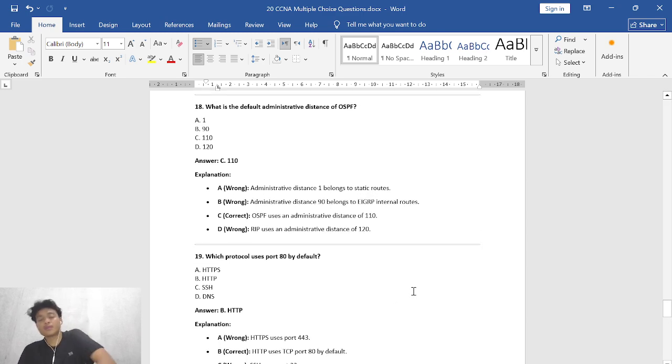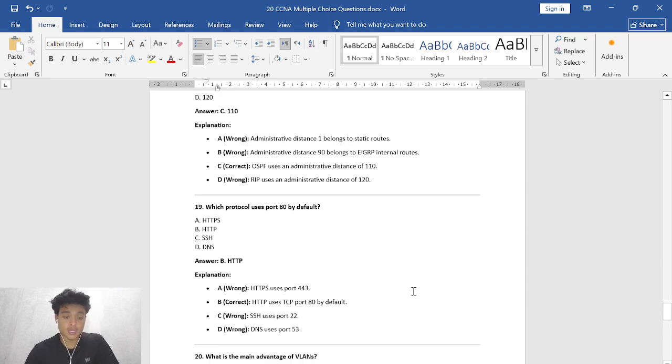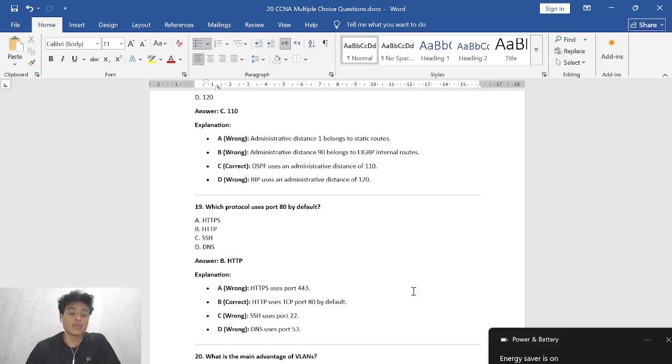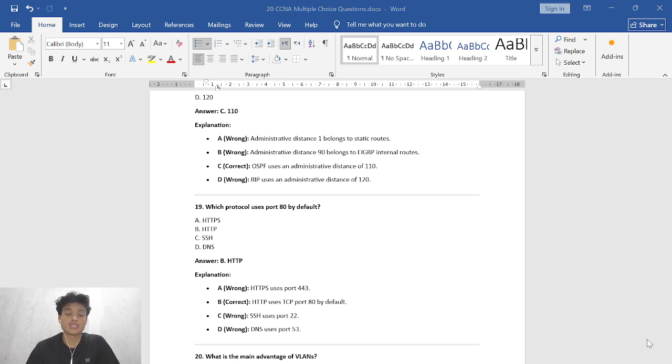And then the question before last: which protocol uses port 80 by default? A, HTTPS, B, HTTP, C, SSH, D, DNS. So the correct answer is B, HTTP. Here's the explanation. A, why is it wrong?